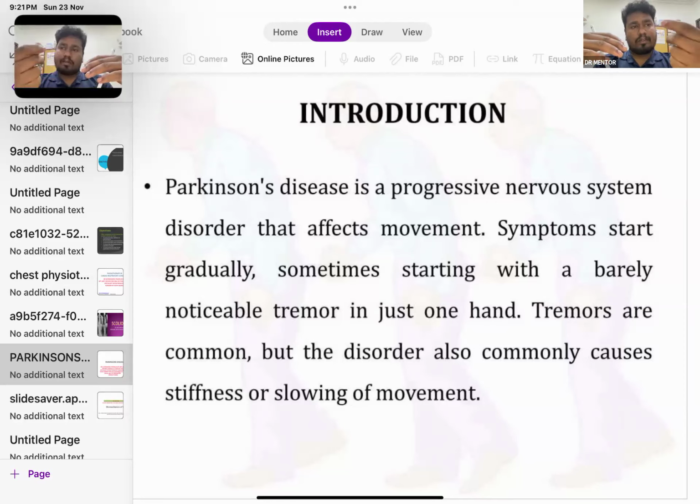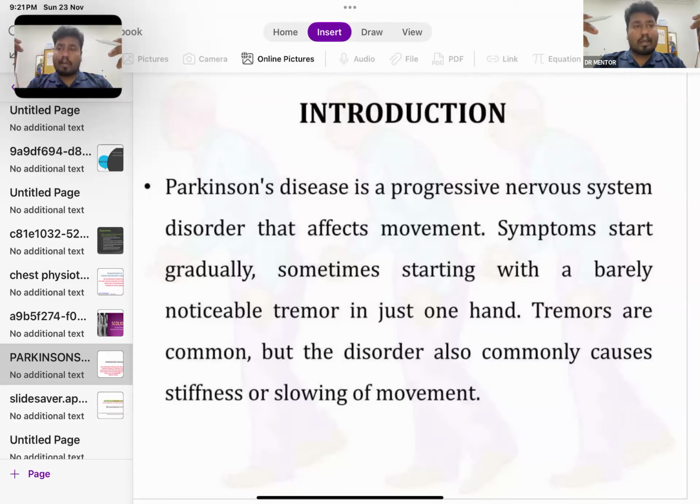Is my video visible? Yes. So this is pill rolling tremor. They will keep on doing like this. They will do like this. This is trunk tremor. They will keep on doing like this, without any foot movement, but they will keep on rolling.